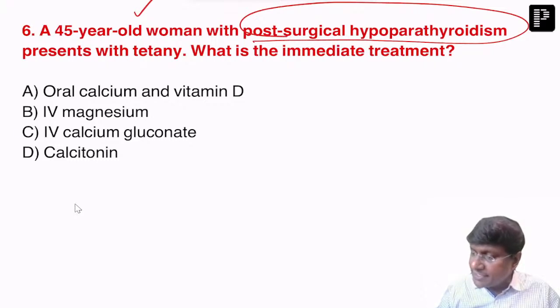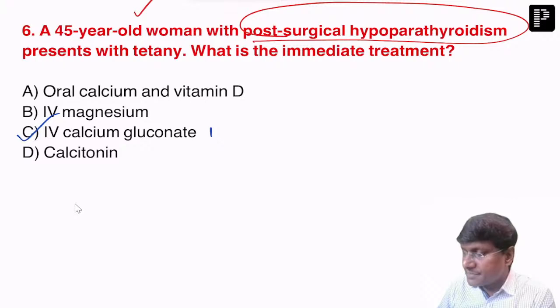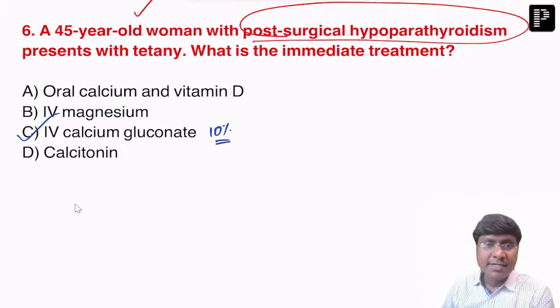The immediate management is intravenous calcium gluconate, because the individual will end up in an acute form of hypoparathyroidism. 10% calcium gluconate, 10 ml in normal saline, has to be given to prevent arrhythmias. Otherwise, with hypocalcemia, the individual will develop arrhythmias, a prolonged QT interval, and Torsades de pointes.